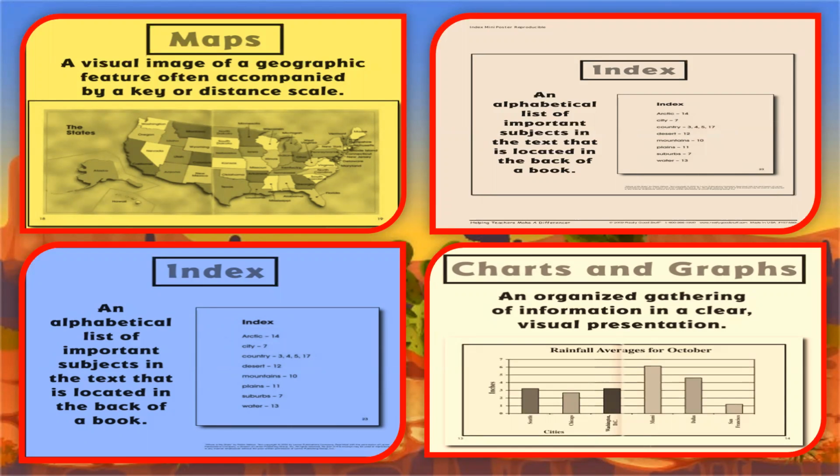Well, then we have the index. This is an alphabetical list of important subjects in the text that is located in the back of a book. Remember, keep in mind two things about the index: it lists the most important topics of the text, and it is located in the back of the book. Just keep in mind that.